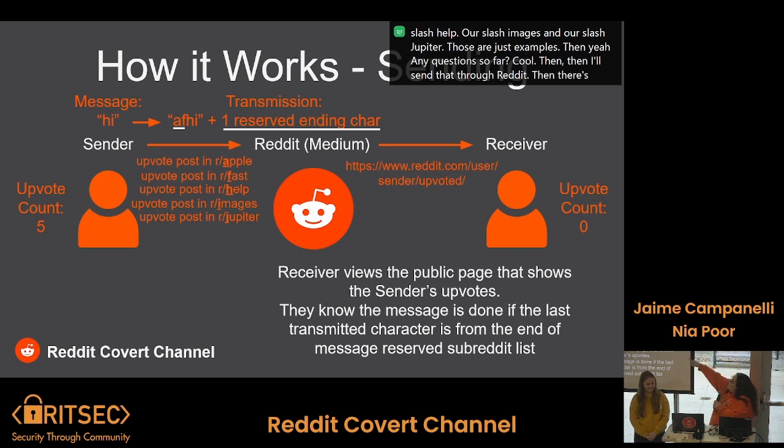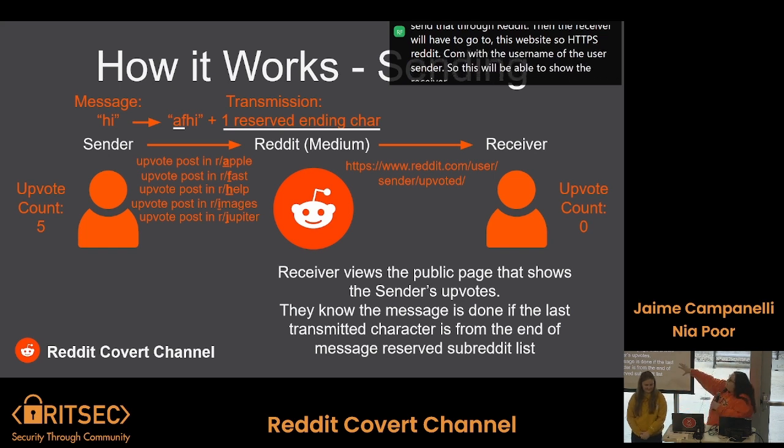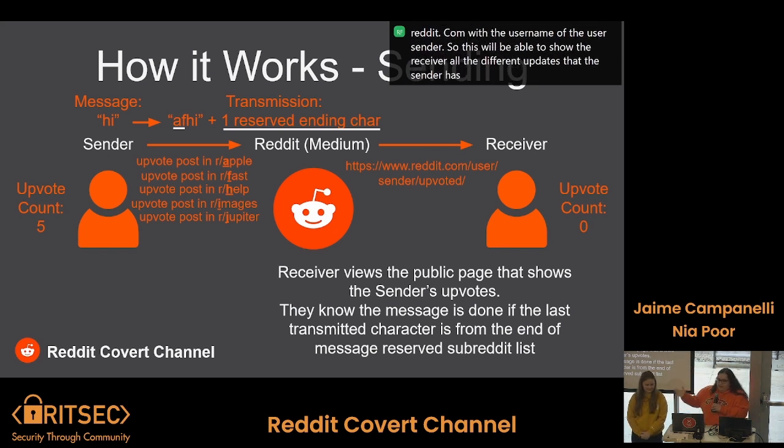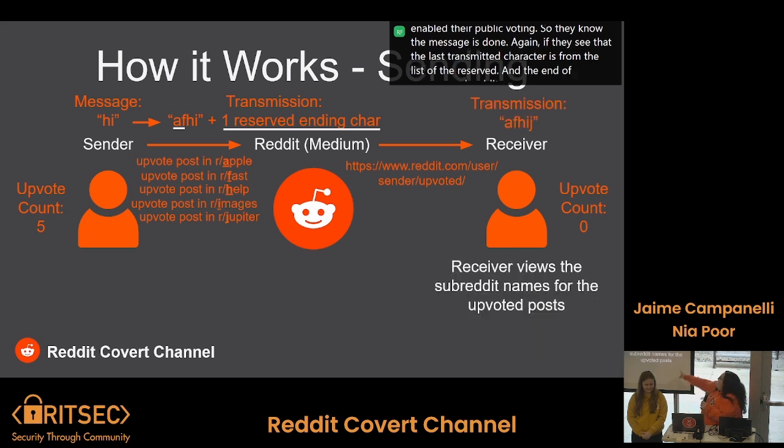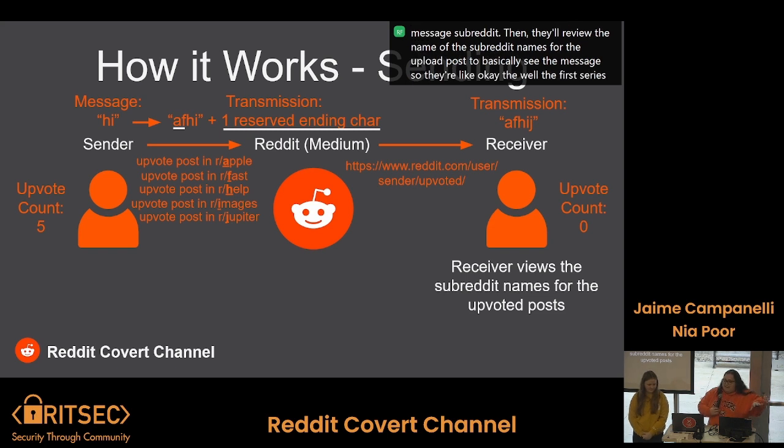Then the receiver goes to this website, https://reddit.com with the username of the sender/upvoted. This shows the receiver all the upvotes the sender has made since they enabled public voting. They know the message is done if the last transmitted character is from the list of reserved end-of-message subreddits. Then they review the subreddit names for the upvoted posts to see the message. They know the first 2 are the beginning, the middle 2 are what they really want, and the last one they can ignore.